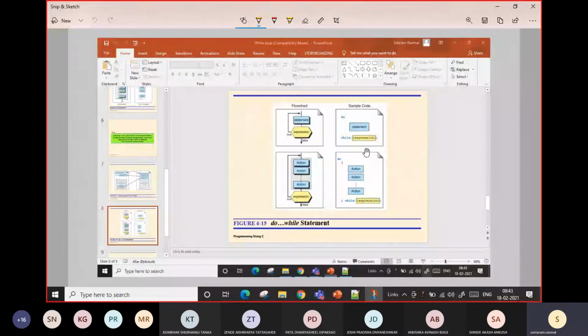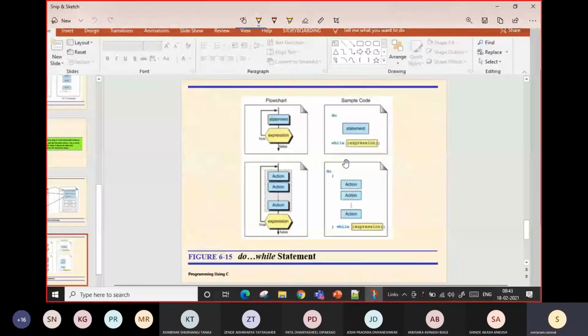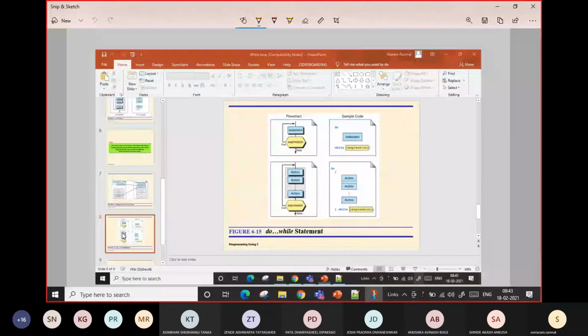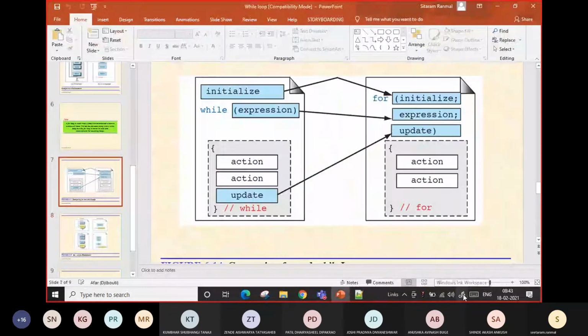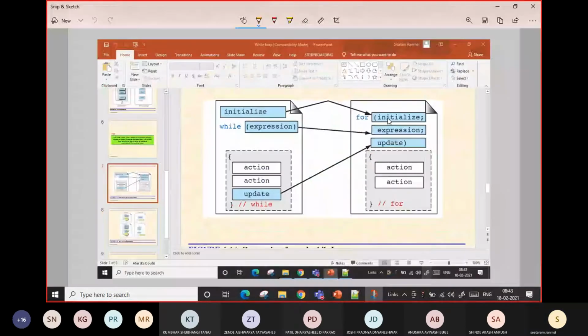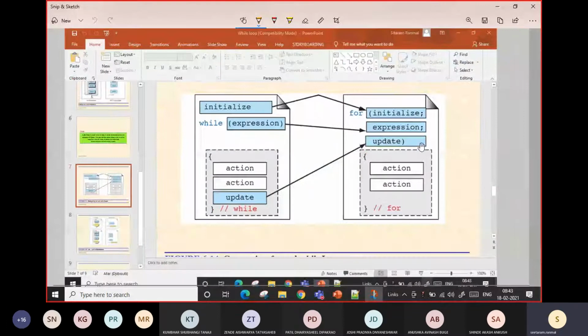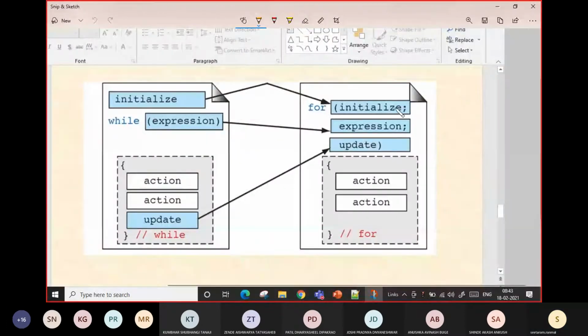This is a do while loop. Look at this, for loop here.